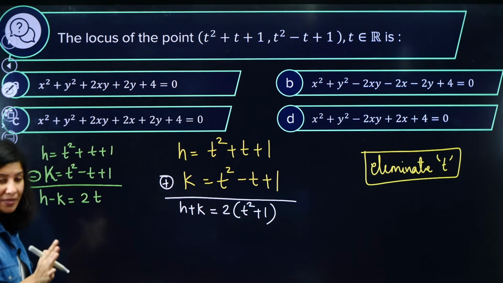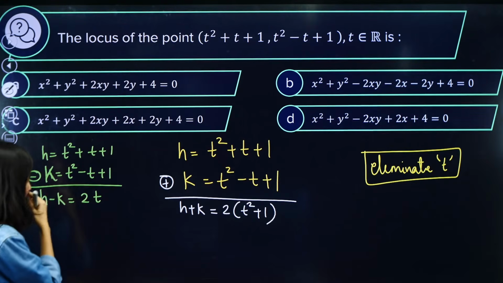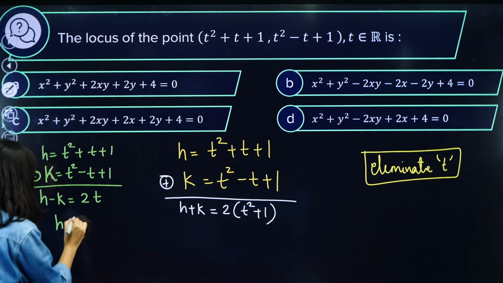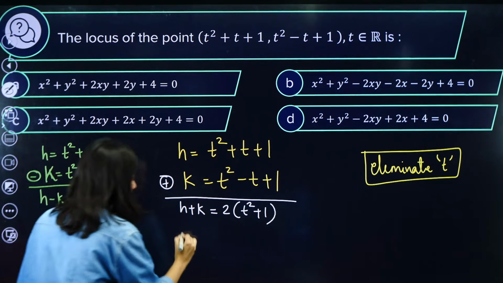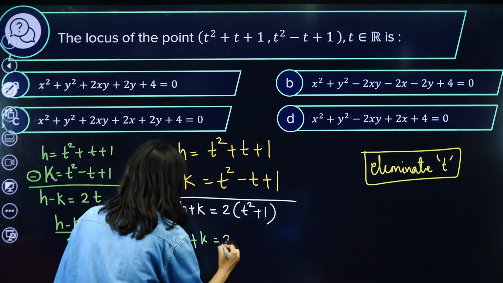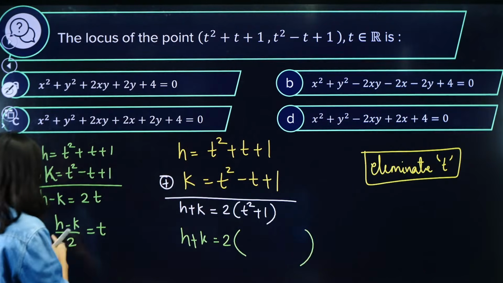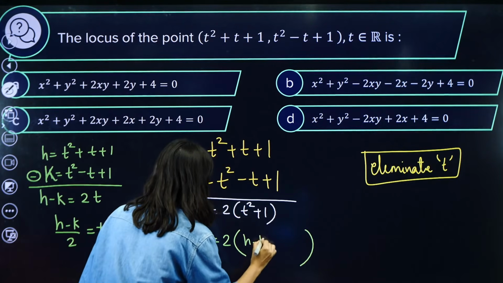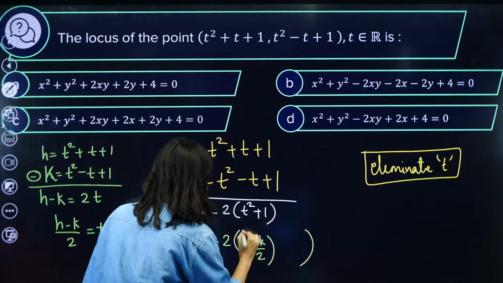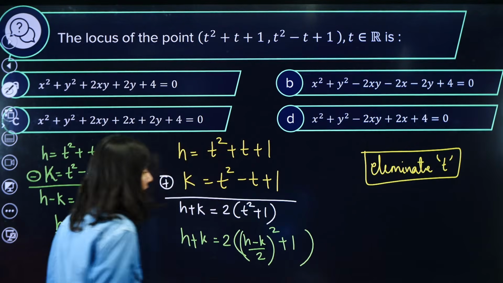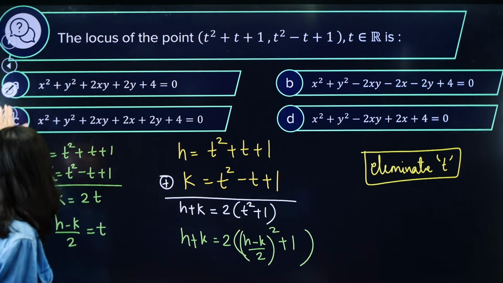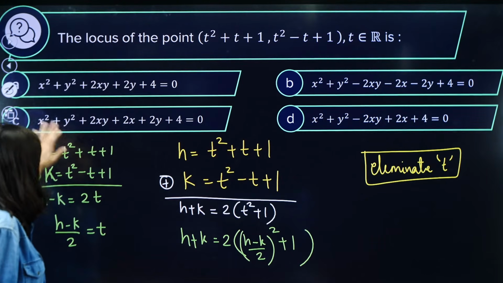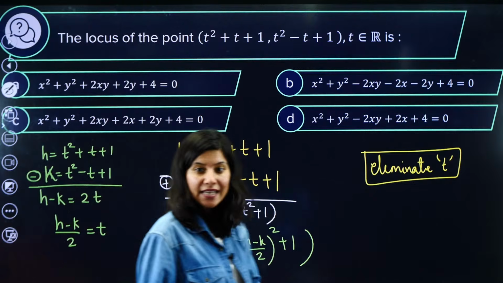Okay, all right. And yeah, now what to do? So you have to eliminate t. So why not calculate the value of t from here and plug in that value here. t square is h minus k upon 2, whole square, plus 1. Ma'am, can you see how beautifully t is eliminated?